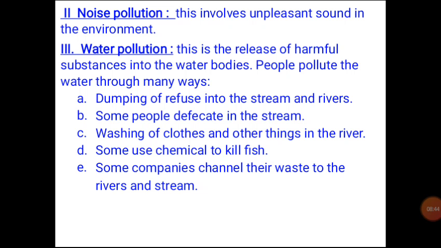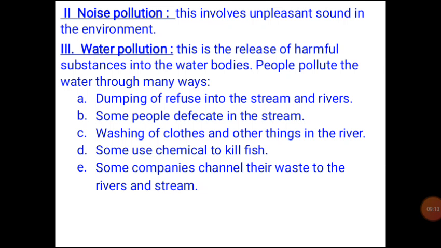People can pollute water by dumping refuse into the streams and rivers. And what happens? The fishes that are living inside the water will be polluted. And if they are polluted and a human being goes there to get some of those fishes, what will happen? Directly, the person will also be polluted, and that will affect the person's health.